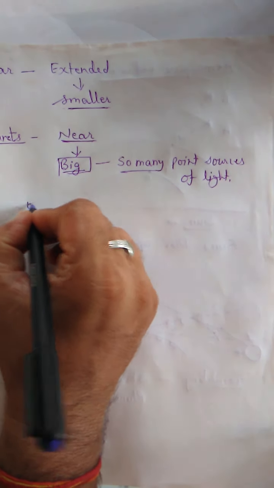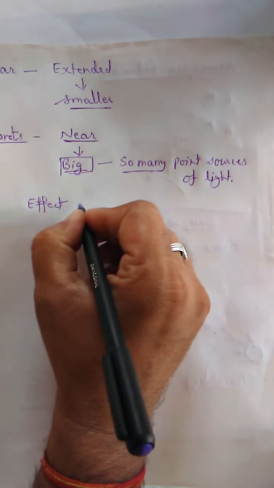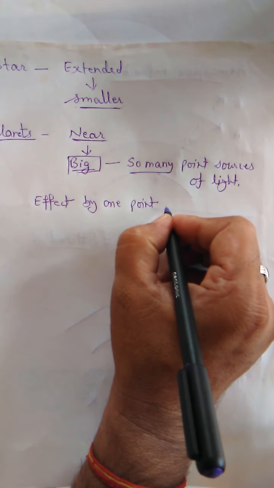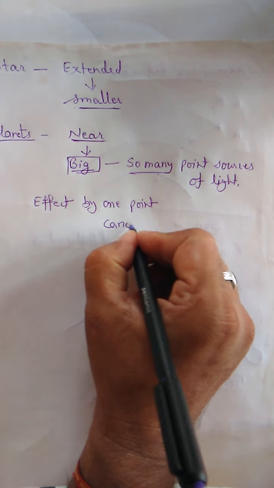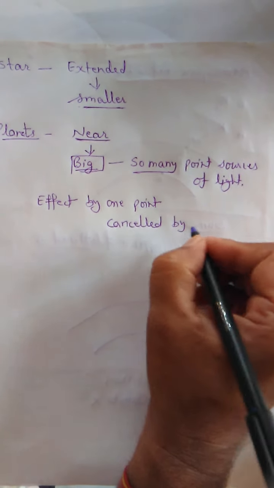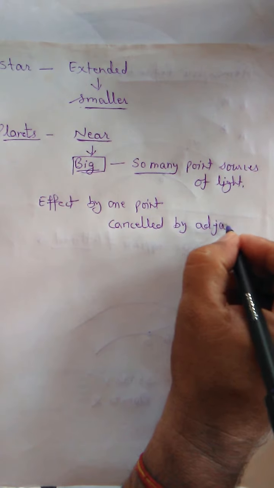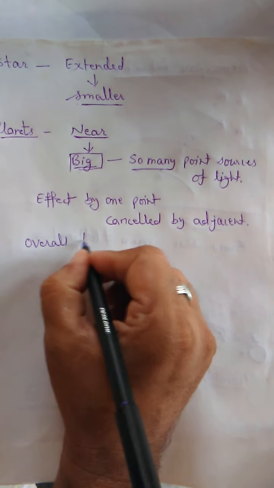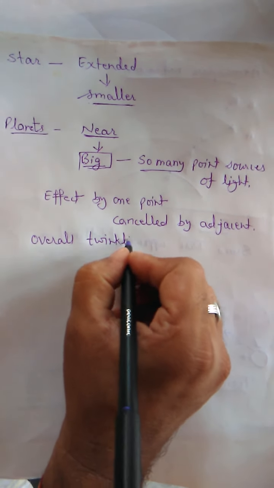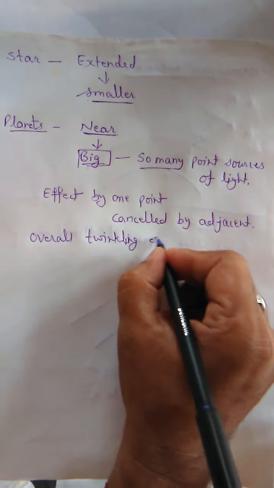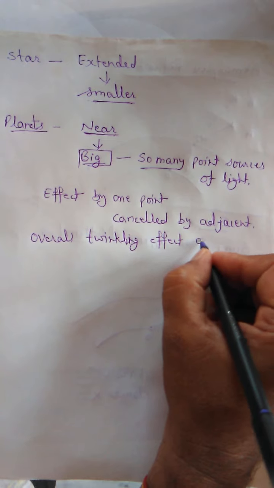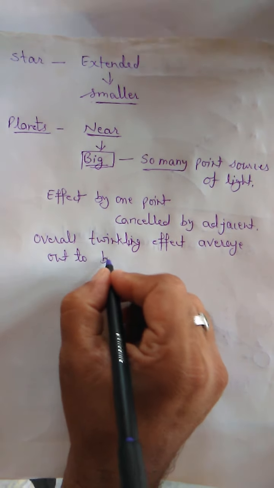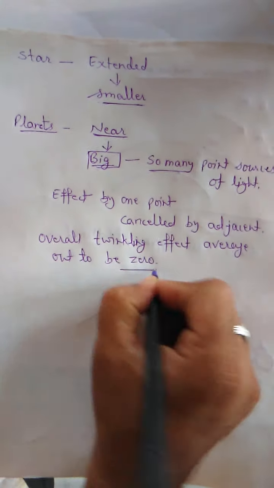So the effect created by one point is cancelled by the adjacent point, and the overall twinkling effect averages out to be zero. So we don't see the planets as twinkling.